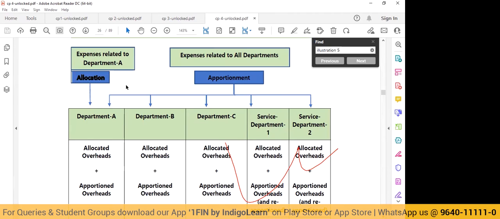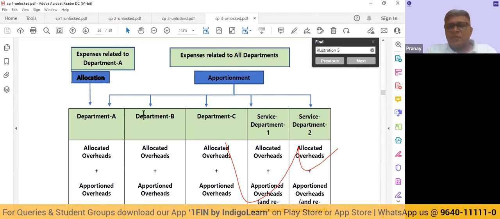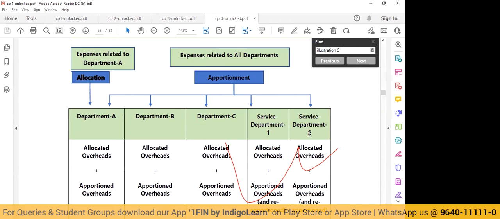Once we have allocated, now the production is happening only in departments A, B, and C because these are the production departments. There is no output that is getting generated from service departments 1 and 2. So, do you think we should recover the service department cost? No, because there is no output being produced in service department.